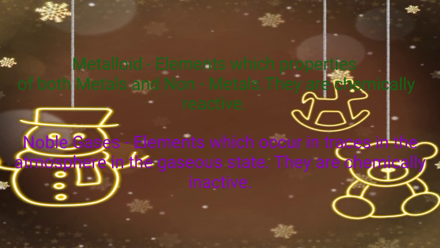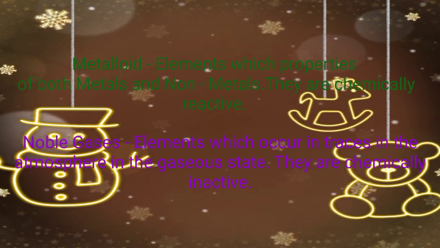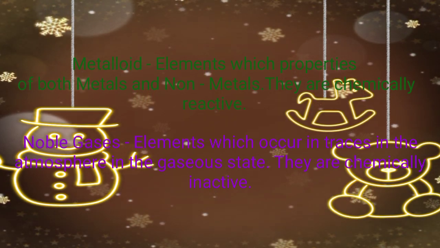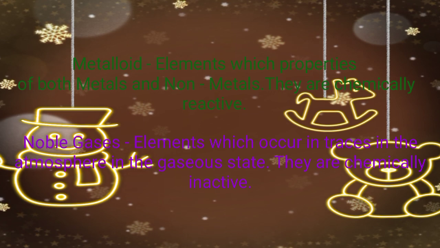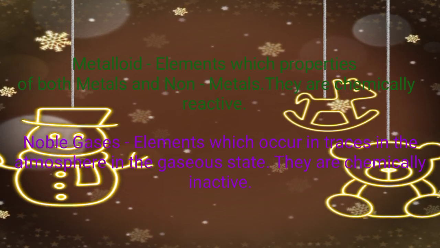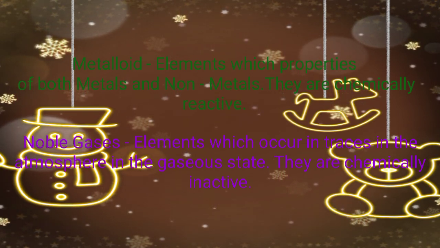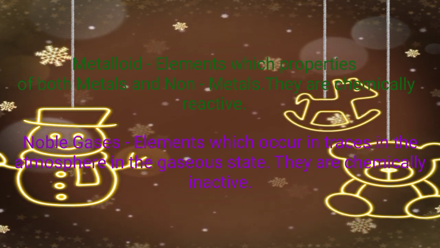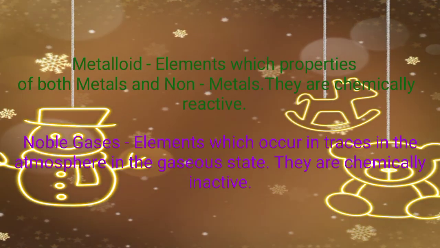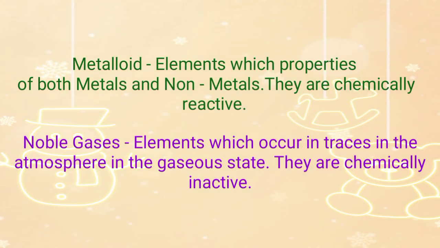Now what are noble gases? Elements which occur in traces in the atmosphere in the gaseous state. They are chemically inactive. So they occur in the atmosphere in traces, and they are also chemically inactive. So now you're clear with the metalloids and noble gases.